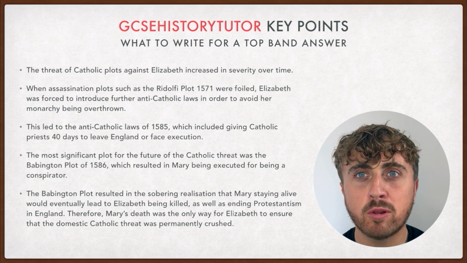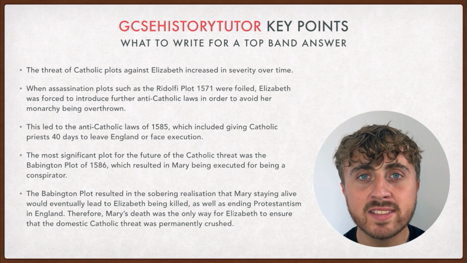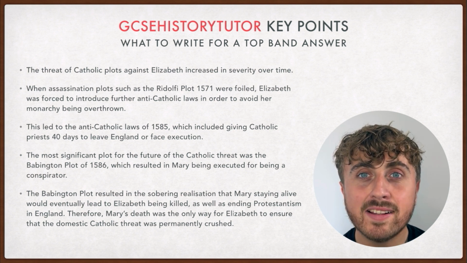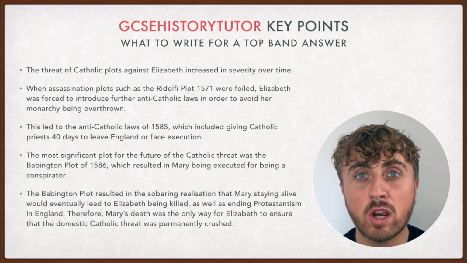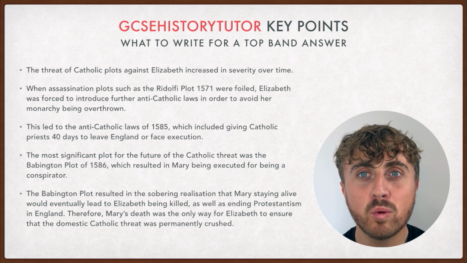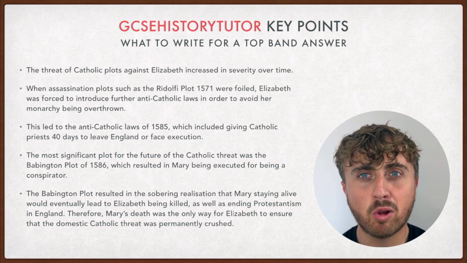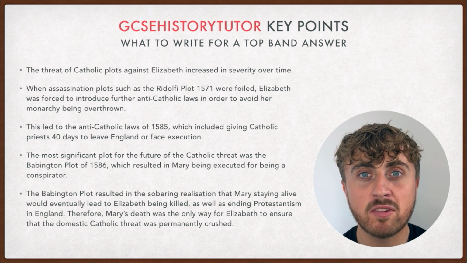The threat of Catholic plots against Elizabeth increased in severity over time. When assassination plots such as the Ridolfi Plot in 1571 were foiled, Elizabeth was forced to introduce further anti-Catholic laws in order to avoid her monarchy being overthrown. This led to the Anti-Catholic Laws of 1585, which included giving Catholic priests 40 days to leave England or face execution. The most significant plot for the future of the Catholic threat was the Babington Plot of 1586, which resulted in Mary being executed for being a conspirator.